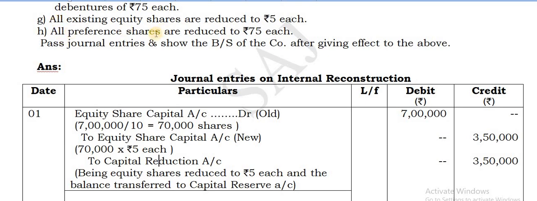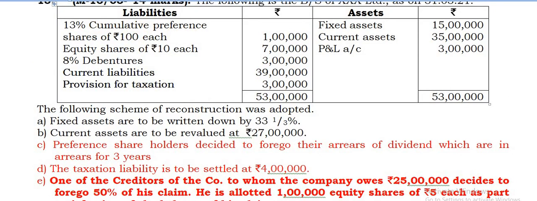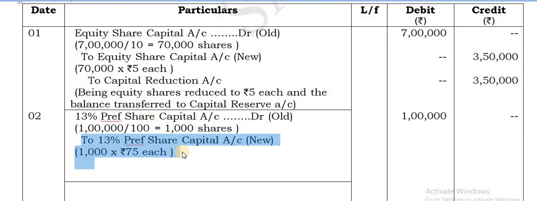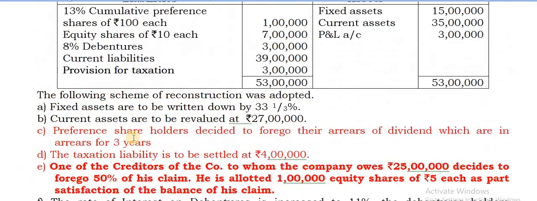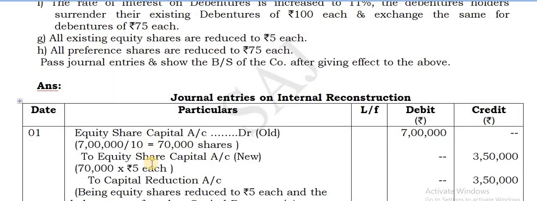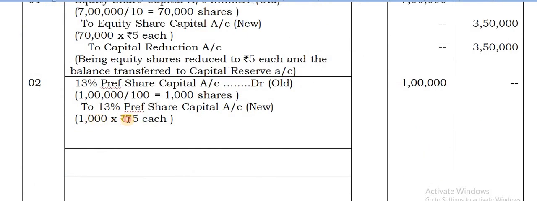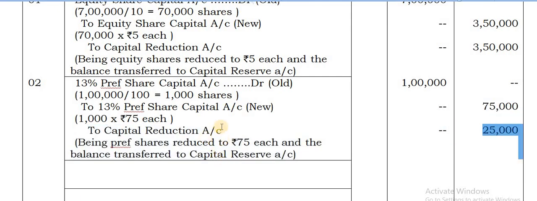Then you go for preference shares. The old preference shares given here, 13% cumulative preference shares are there. Give a credit to the new one. Here consider the number of shares. Let me tell you why. Because here they give only the amount, 1 lakh. But if you divide 1 lakh by 100 each, you get 1000 shares. Now what does he say there, these shares are being reduced to 75 each. Therefore you take that 1000 shares into 75 each. Because we have calculated the number of shares now. Same 1000 shares into 75 each. So that gives you 75,000. The balance 25,000 is being foregone, and will be transferred to capital reduction account.